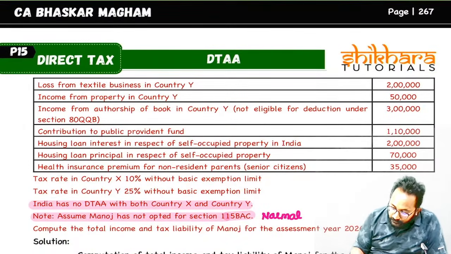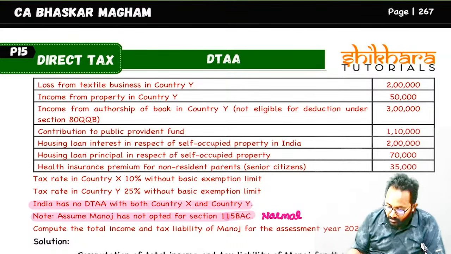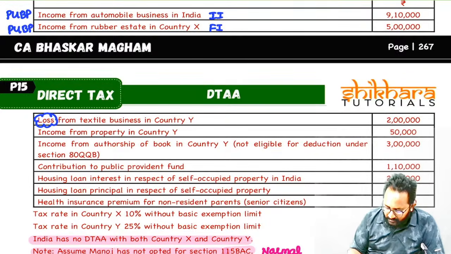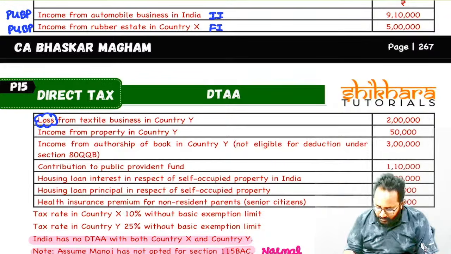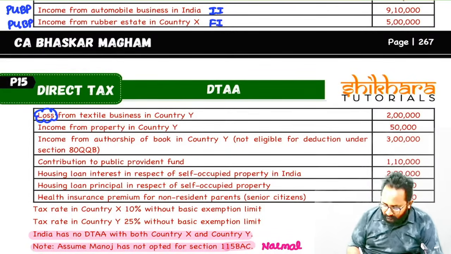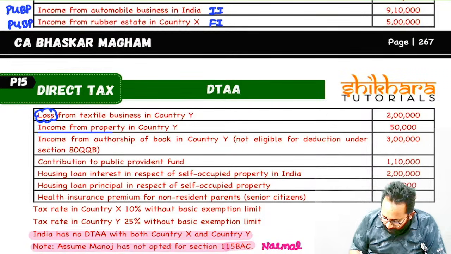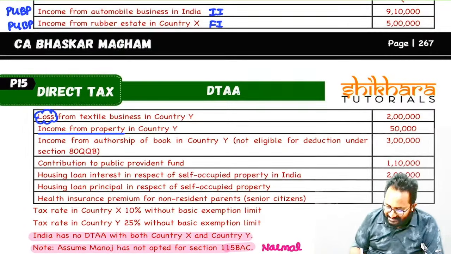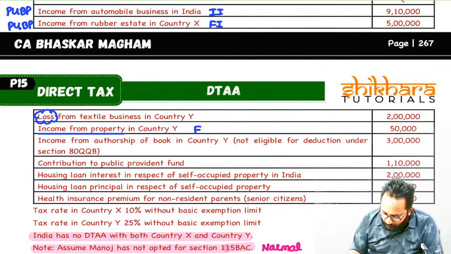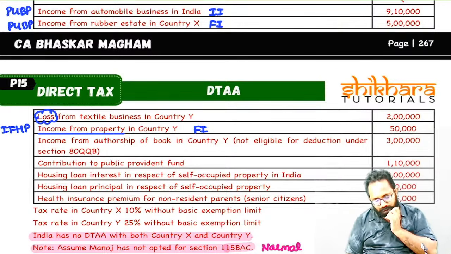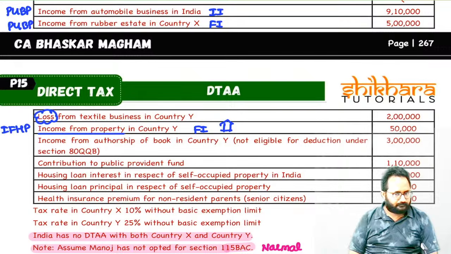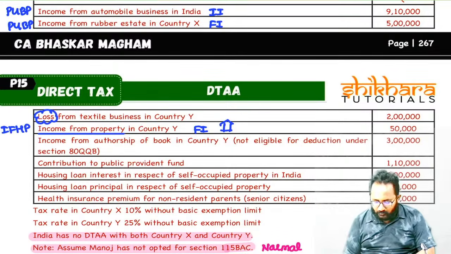Next, loss from textile business in which country? Country Y. So can you tell me, it is loss from the business? It is a foreign country related only. Yes. Next one, income from property in country X. Can you tell me, income from property in country X they have given? It is also which income? Foreign income. Taxed under which head? House property. Okay, as of now in foreign we have a house, right?